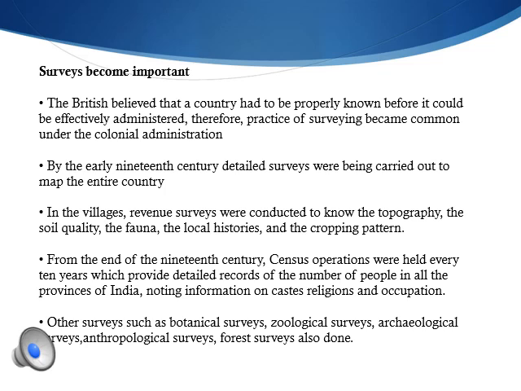So they started with a detailed survey of this country. By the early 19th century, a detailed survey was being carried out, with a map of the entire country. With the help of the map they were doing a survey of the entire country.